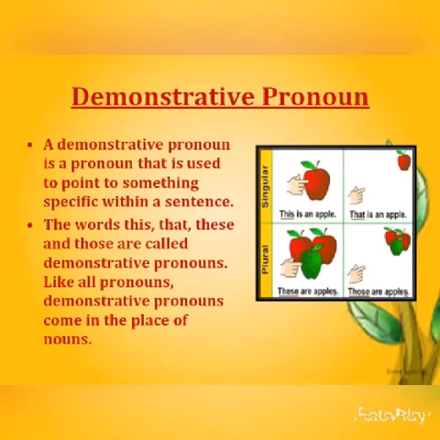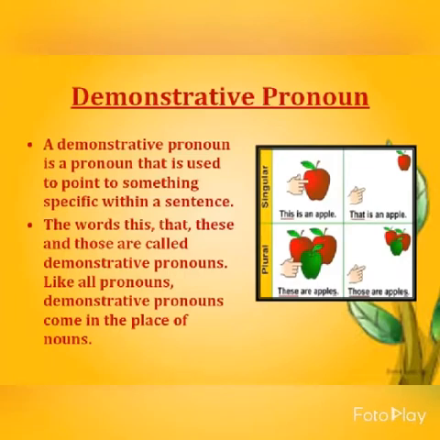Now here there is a chart in which it is given: this is an apple. Four pictures are there, two of singular, two of plural. So this is an apple. The apple is near to you and you are indicating with the finger, pointing out. So here "this" will be the demonstrative pronoun. Whereas, that is an apple. So here that apple is far away. That is why we are indicating the apple which is far away, so we have used "that". That is a demonstrative pronoun.